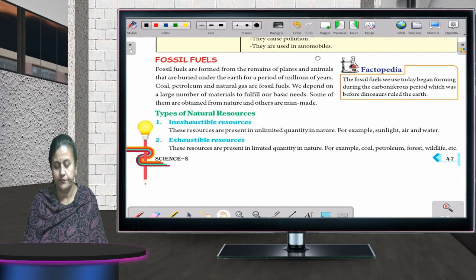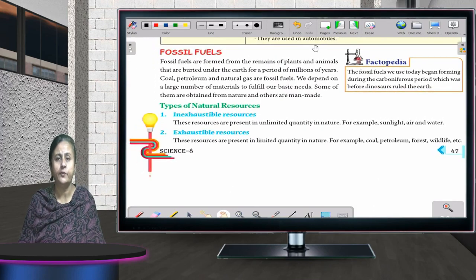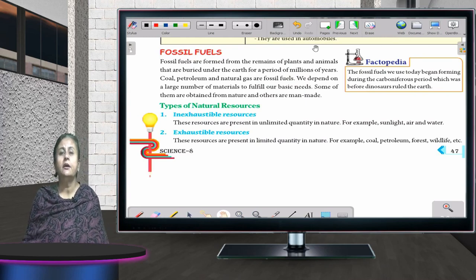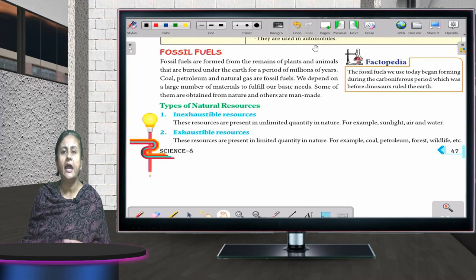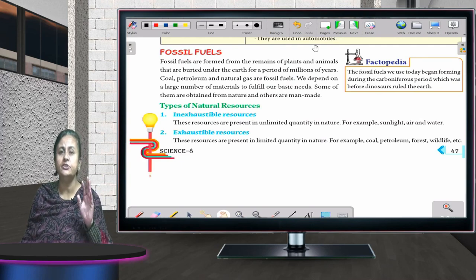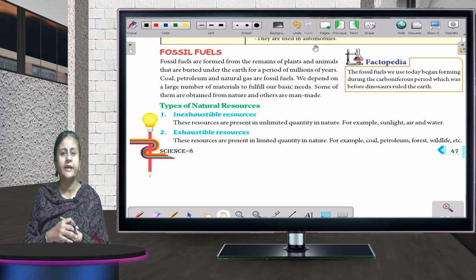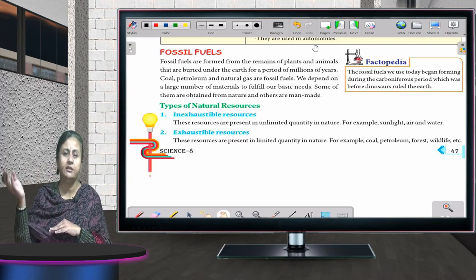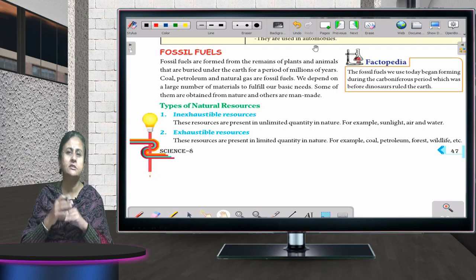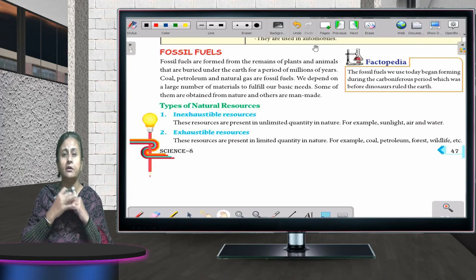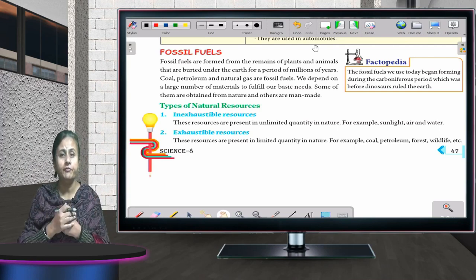Now, fossil fuels. This is also very important. What are fossil fuels? Fossil fuels are the fuels which are made from the dead remains of plants and animals which died millions of years ago. Those plants and animals died, and what happened? They got buried deep into the soil, and with the passage of time, the action of wind, chemicals, air, pressure, so many things all worked on them, and what did we get after millions of years? Fossil fuels. They are buried deep inside the earth's crust.